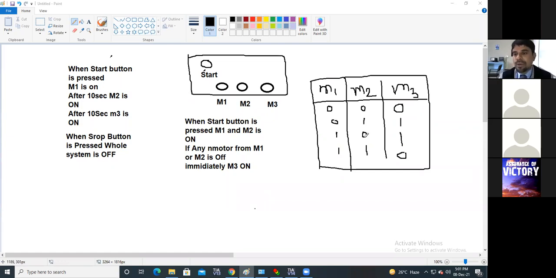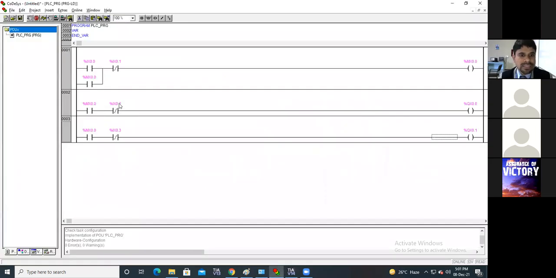Simply before M3, implement an XOR logic for M1 and M2. You can implement XOR logic for M1 and M2 or for this X0.2 and X0.3, anyone's status. Only remember that these are normally closed switches. According to that, you have to change the closed or open position. Okay.